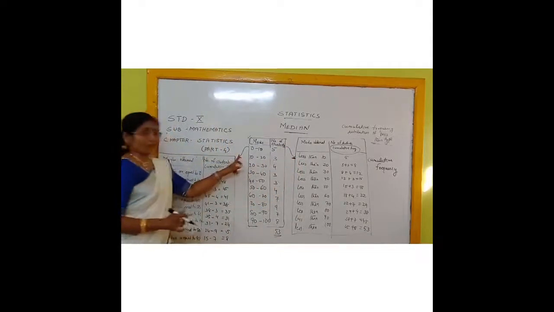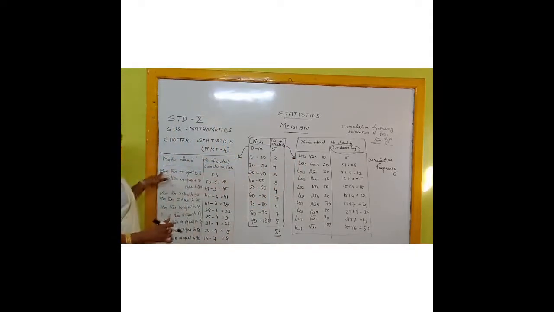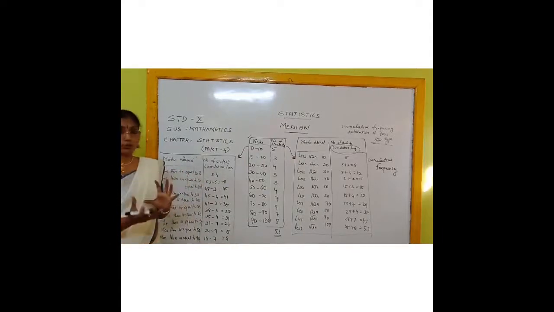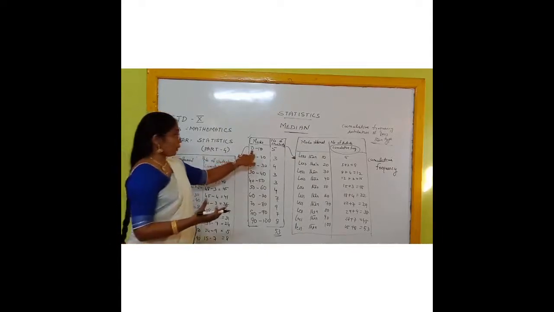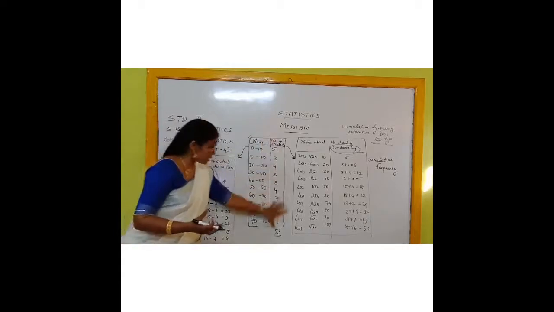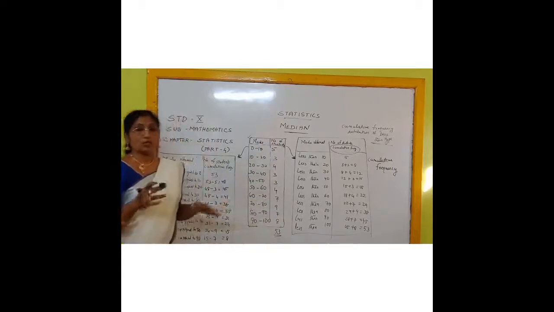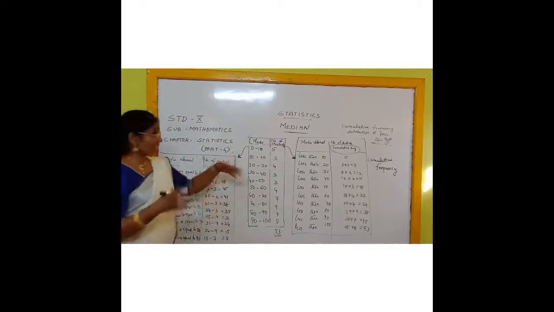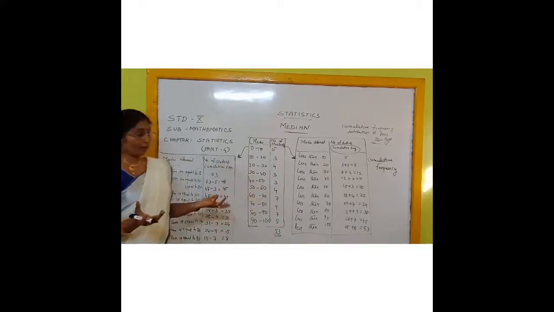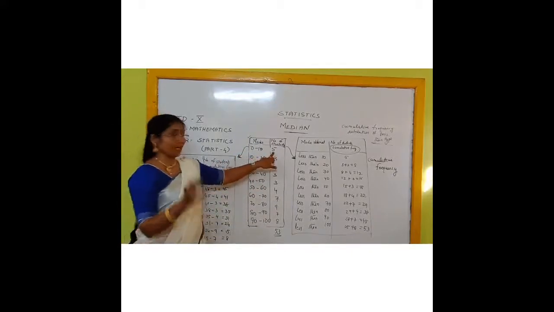Okay, when you are representing it this way, you have to write "more than or equal to 0." Do you know that more than or equal to 0 means all these students have got more than or equal to 0? Is it right? So more than or equal to 0, 0 may also be coming, because in 0 to 10, 5 students are there.